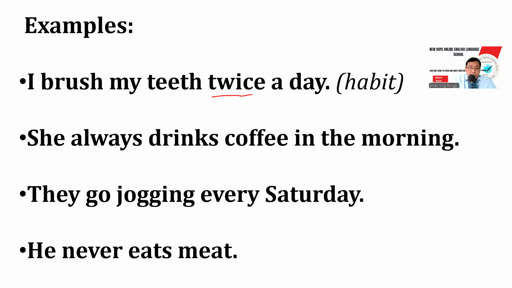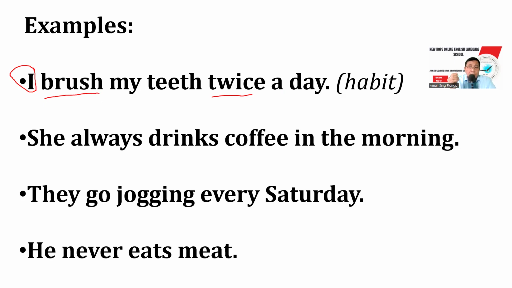I brush my teeth twice a day. Here we use I. The subject is I, and so we use the base verb brush without the s.